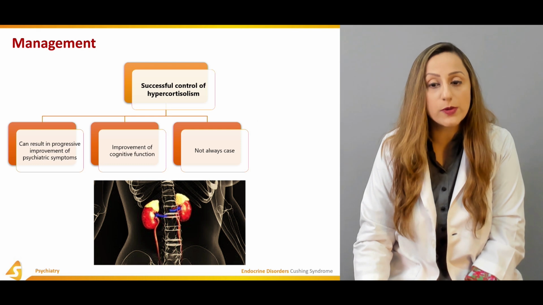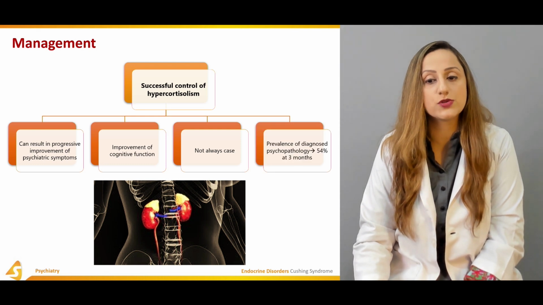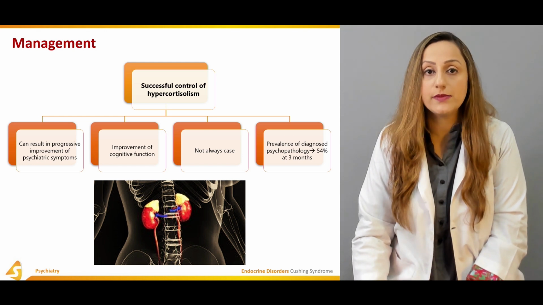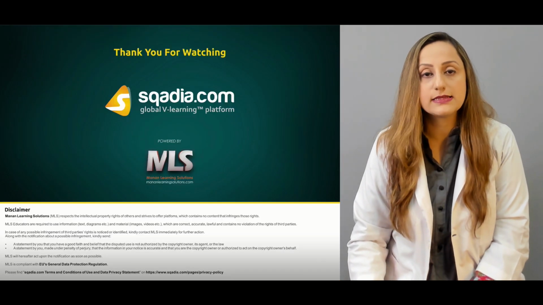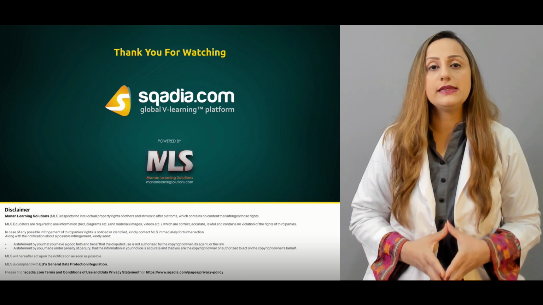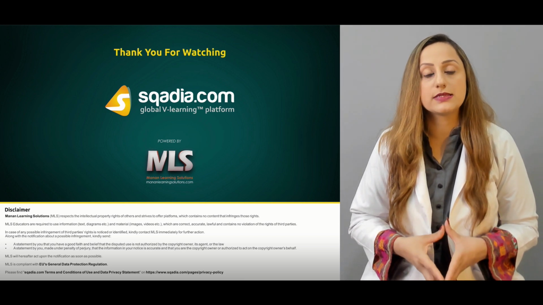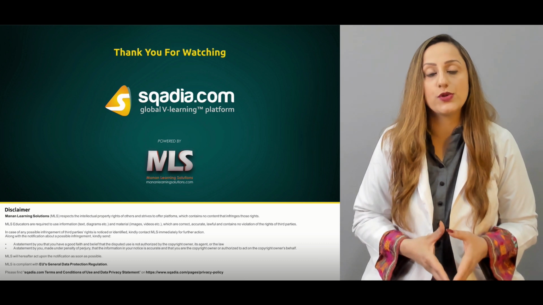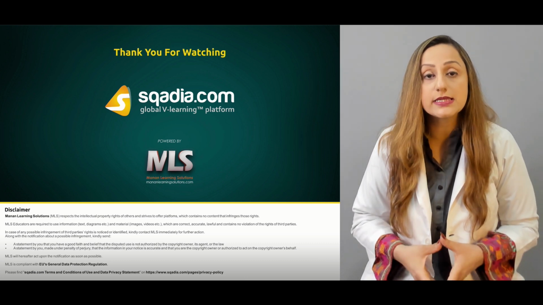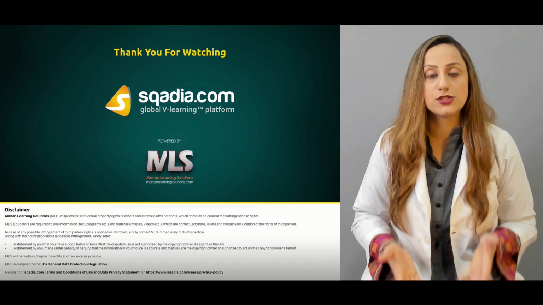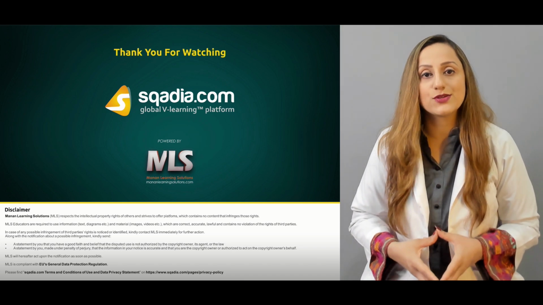And it's not always the case. The prevalence of the diagnosed psychopathology is almost 54% at 3 months of the treatment guidelines. So in this section, basically, we summarize this condition, which is known as Cushing's syndrome, which is characterized by the excessive cortisol that is present in the blood serum levels. And what are the neuropsychiatric complications that are related to this Cushing's disease? So that is the end of this section.